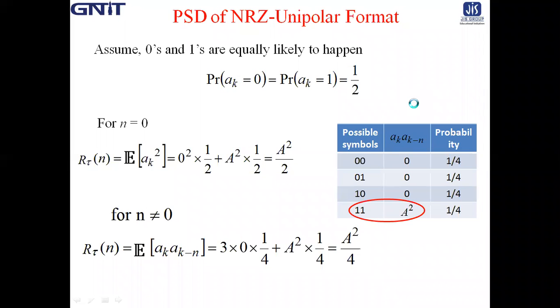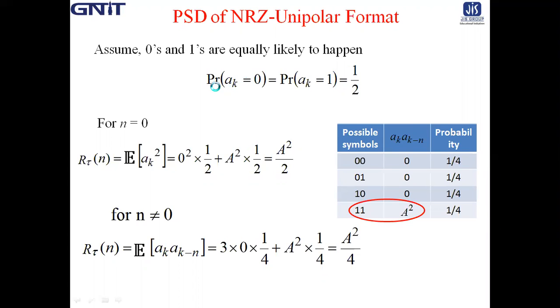Okay, let us start to calculate the PSD of the unipolar format. For simplicity, let us assume that zeros and ones are equally likely to happen, or have equal probability.